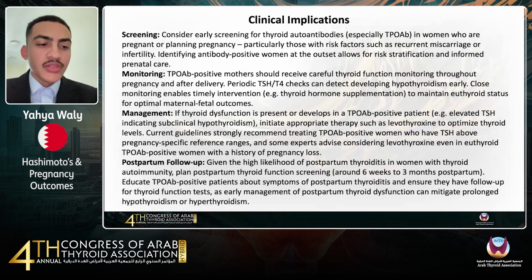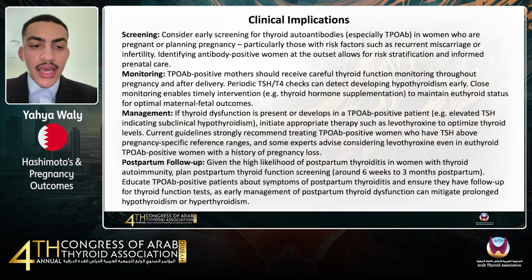Now, third is management, which is going to include levothyroxine therapy. Some of the guidelines recommend treating women with subclinical hypothyroidism and TPO antibody positivity. Some experts even suggest treating euthyroid women with antibodies, even if they have a history of pregnancy loss.